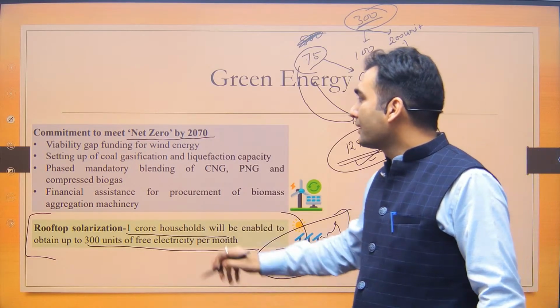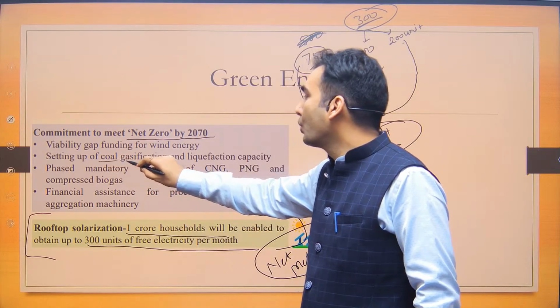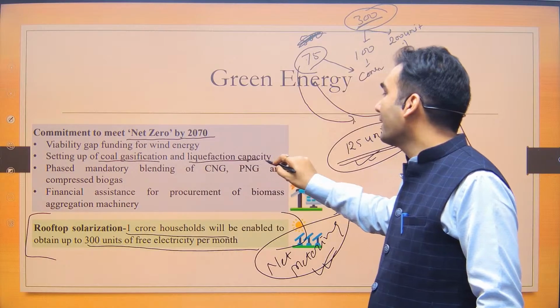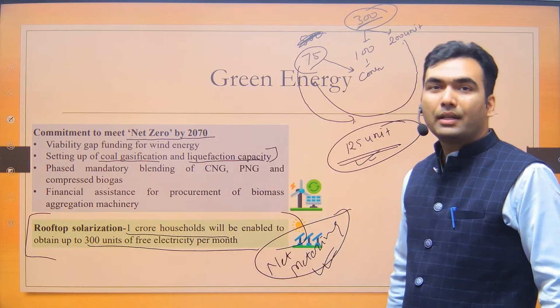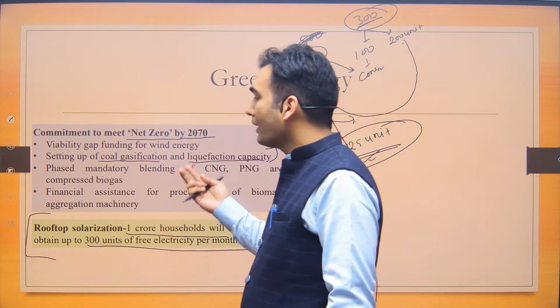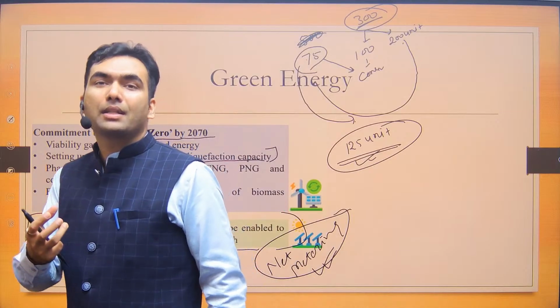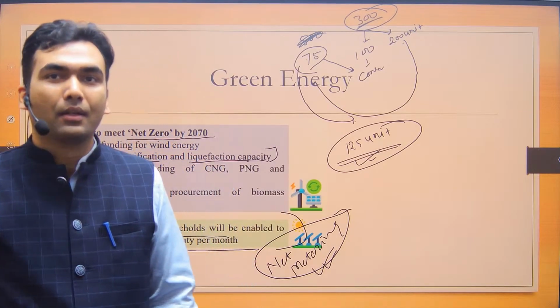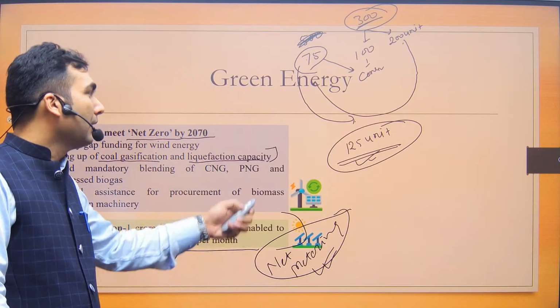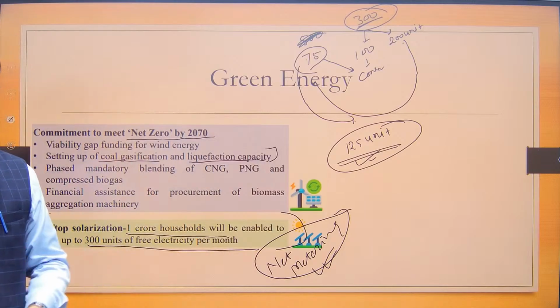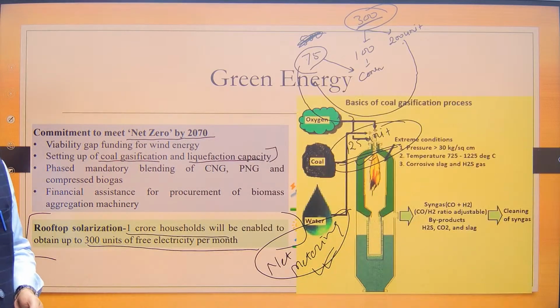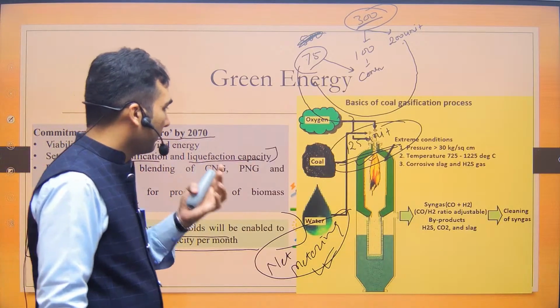Then see, there is something called, like, government is saying that coal gasification and liquefaction capacity is going to be established. Now the question will not come that in budget how much money is allocated for the coal gasification. What will come is that what is coal gasification? ये question आएगा. So this is how you got to prepare.